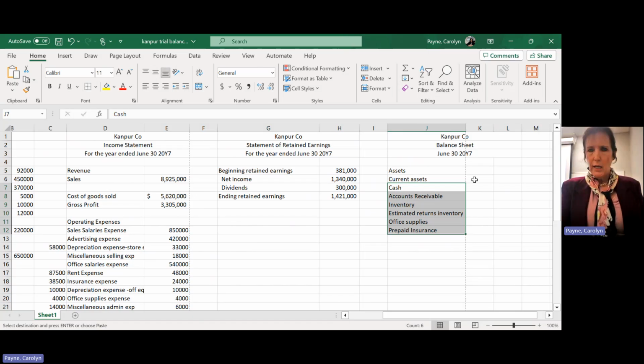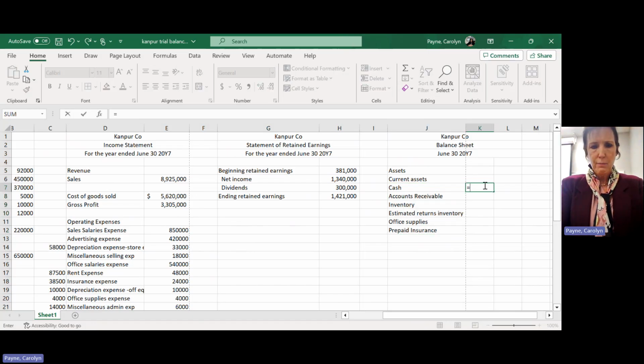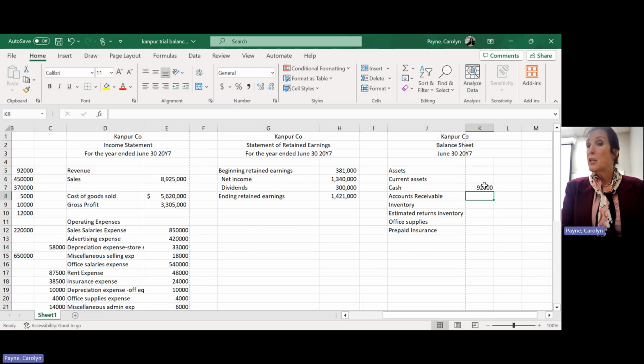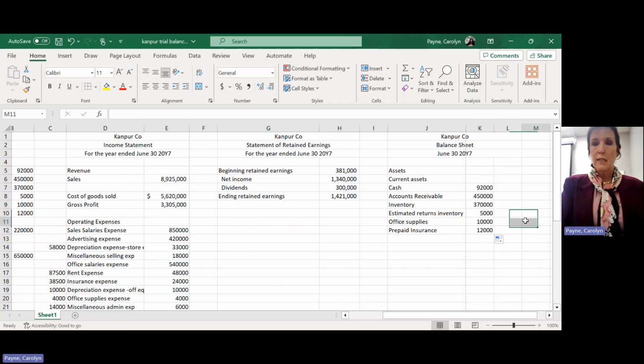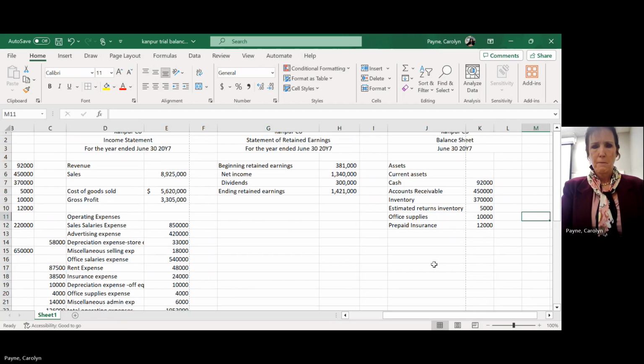Okay. All right, and I'm going to pull my cash amount over there, which was B5. So I can just hit the equal sign, type the cell reference, it'll pull the number over, and then I can just copy that down, right? I can get a hold of the little handle and drag that down, and that's going to pull all those numbers over. B5, B6, B7, okay? Does that make sense? Is this a valuable tool?